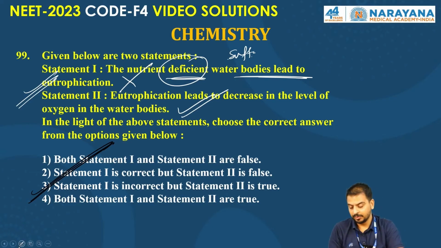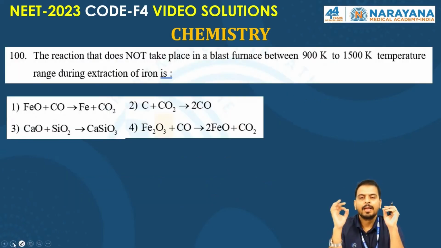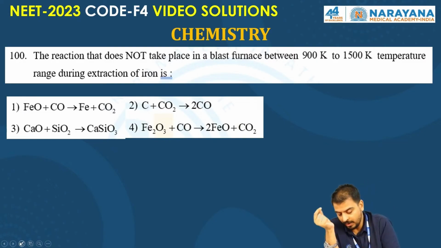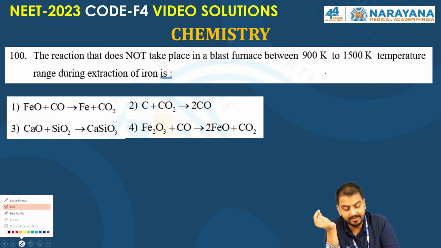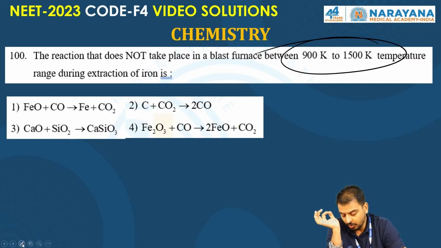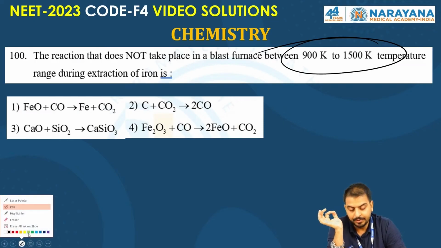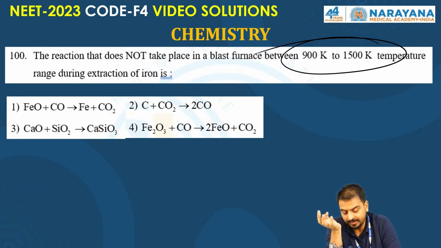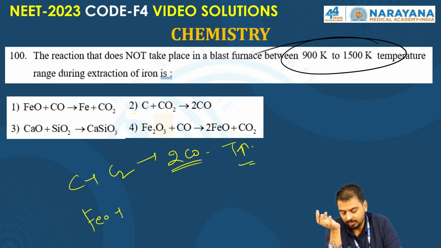Now let's move to the last question of today's chemistry session. The reaction that does not take place in the blast furnace in the temperature range, you have to see the temperature range. Temperature range is very important. 900 Kelvin to 1500 Kelvin. In that range, coke reacts with carbon dioxide, forms carbon monoxide, this reaction is taking place. This is the higher temperature range. Iron oxide also undergoes reduction, forms iron plus CO2.